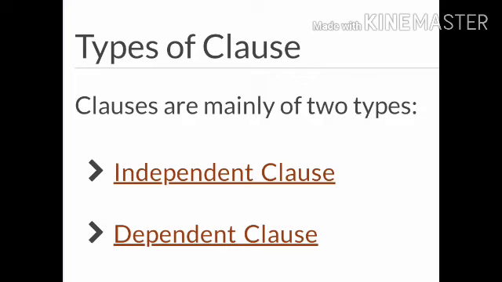The first one is independent clause and the second one is dependent clause. Now we will read what exactly an independent clause is and what the difference is with a dependent clause. So I hope you are clear on this concept as well.